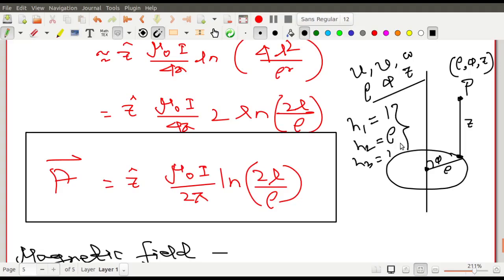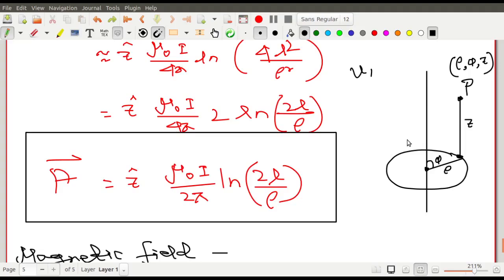This I cannot show you at the present time, but the way I have taught you in your first semester course, those who have followed my classes in the first semester, you remember when studying curvilinear coordinates there were some h1 h2 h3, and the values are 1, rho and 1. So from this you see that I have supplied you everything. Now you can find the expression of curl in the cylindrical coordinate system.